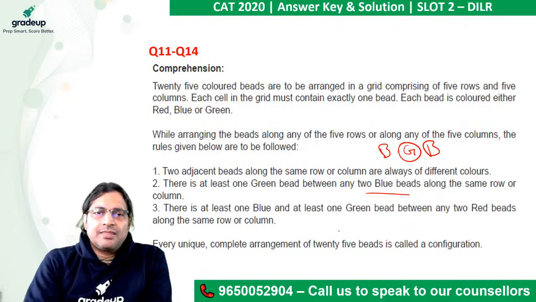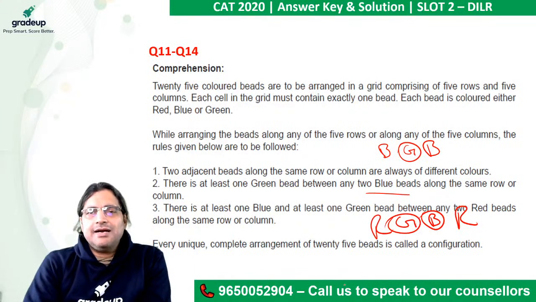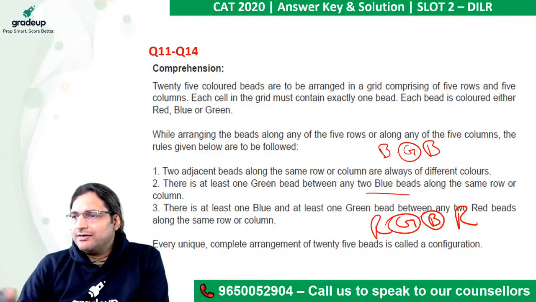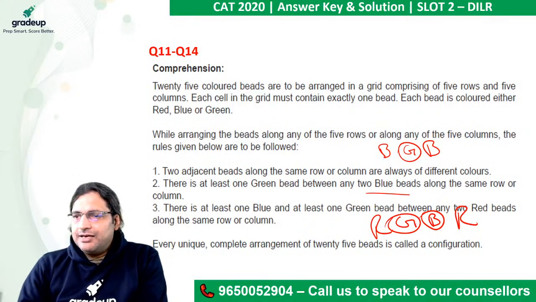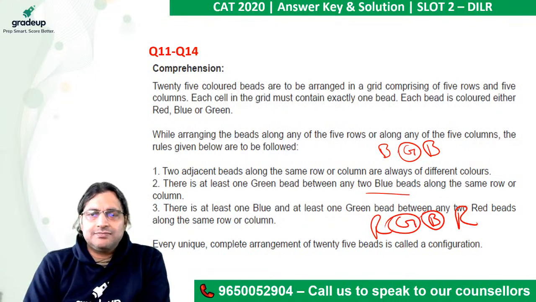And then there is one more. There is at least one blue and one green between any two red. If there are two red, there would be at least one green and at least one blue in between them. These are the only 3 conditions. So you do not have to read much for doing this question. Please read it once more. These are the only 3 conditions.